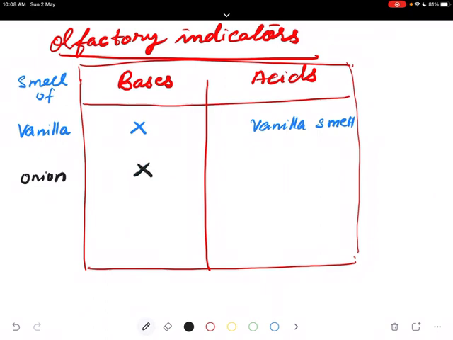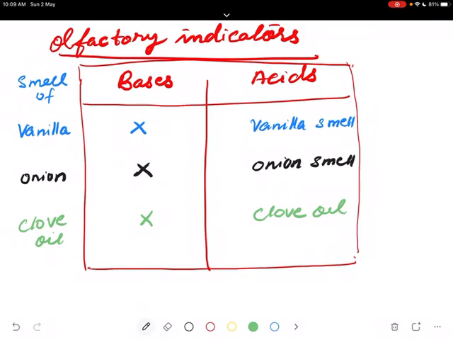In acid, onion smell. Clove oil. In bases, no smell. In acid, there is clove oil smell.